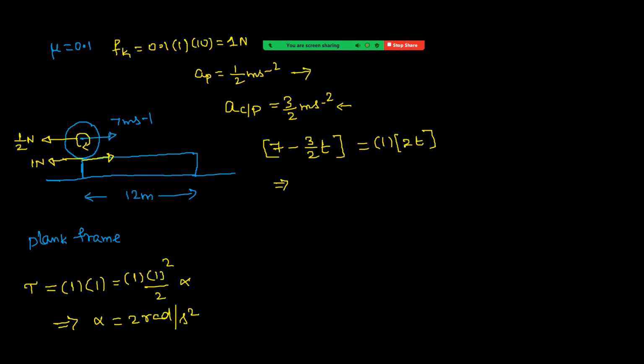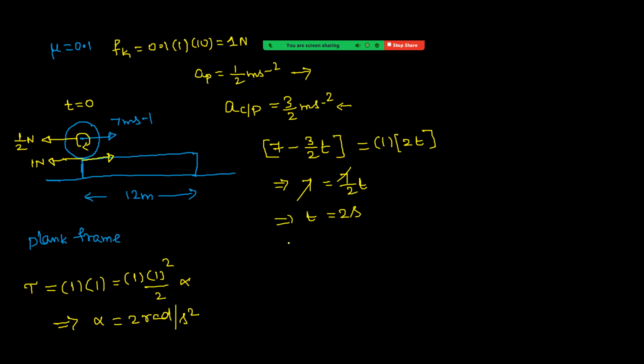3 by 2 and this is 2. 3 by 2 plus 2. 7 by 2. So 7 equal to 7 by 2t. 7 cancels. So t equal to 2 seconds. So when t equal to 2 seconds, that means if you take this as t equal to 0, velocity is 7 meter per second. When t equal to 2 seconds, rolling starts without slipping. Okay. So up to 2 seconds, friction exists.